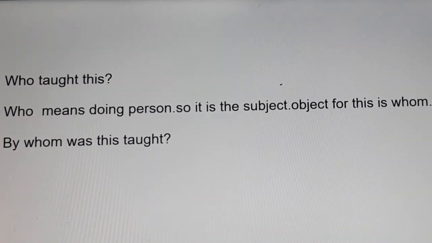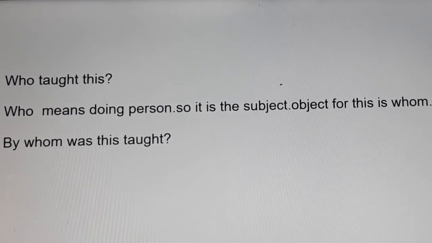Next, who taught this? Here, who means doing person. And so, it is the subject. Object for this is whom. Once again I tell you, who here means doing person. And so, it is the subject.